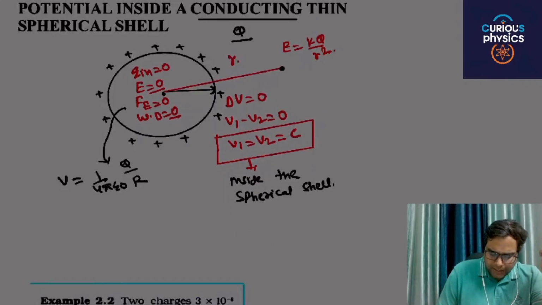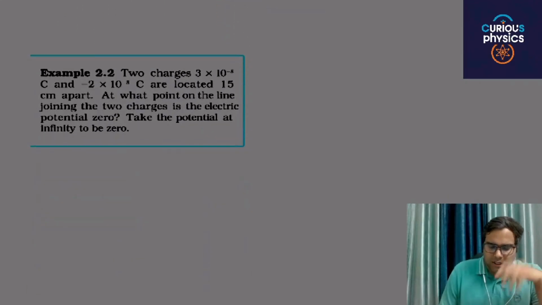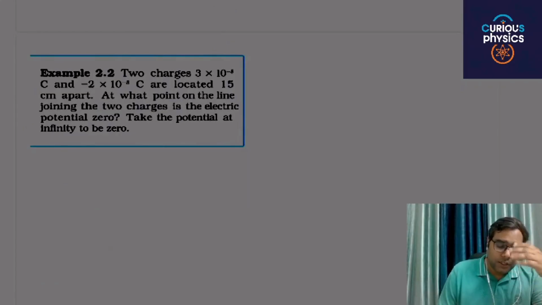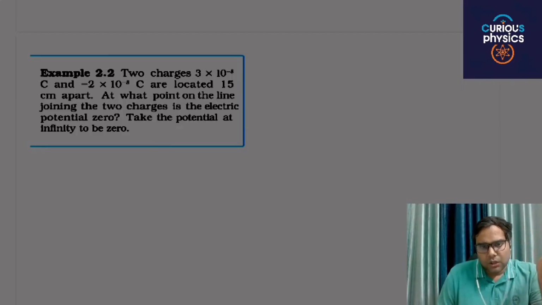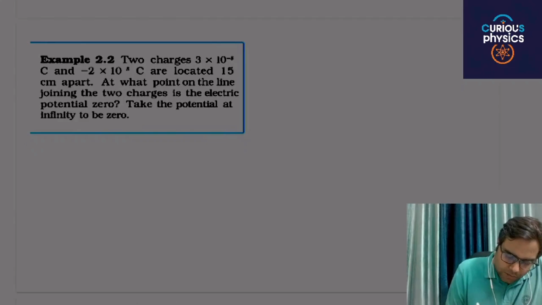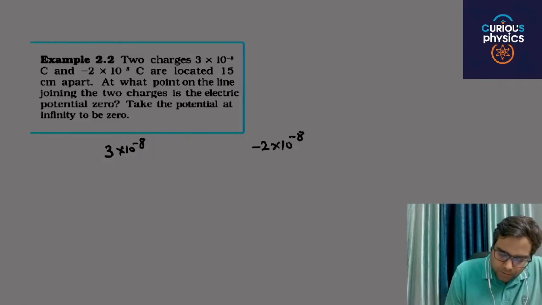Okay. Next: two charges are located 15 centimeter apart. At what point on the line joining the two charges is the electric potential 0? Take the potential at infinity as 0. This is the assumption we take. For example, the two charges are, one is 3 into 10 raised to power minus 8 coulomb and the other one is minus 2 into 10 raised to power minus 8 coulomb, and the distance between them is 15 centimeter.